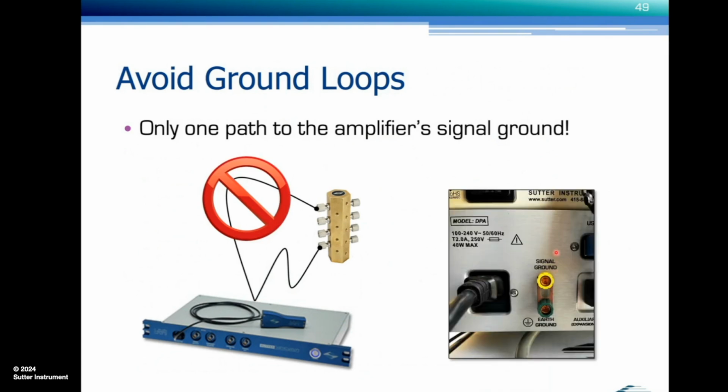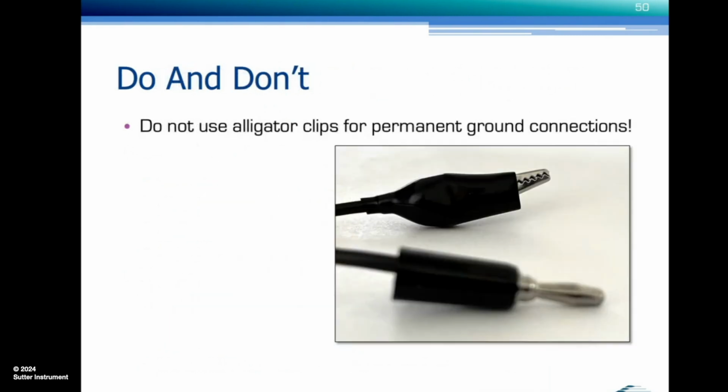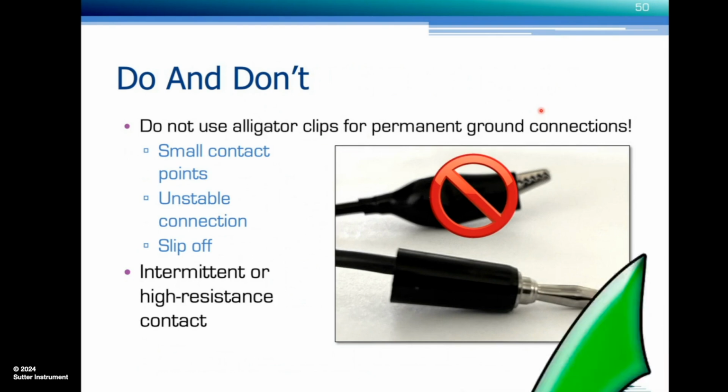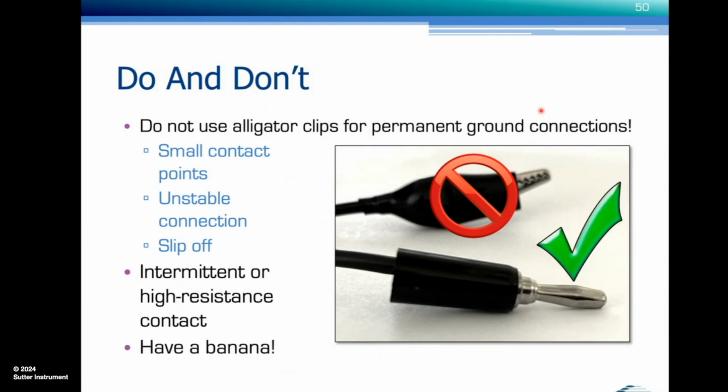You may also have to lift the signal ground from the earth ground or the chassis ground. Here shown is the back of the D-patch amplifier system. There's this little bracket that lets you connect or disconnect that. As I mentioned, you don't want to use alligator clips for permanent ground connections. They have small contact points, create an unstable connection that tends to slip off, usually unnoticed, and then you spend a long time troubleshooting because they cause intermittent or high resistance contacts. So don't use this, have a banana instead.